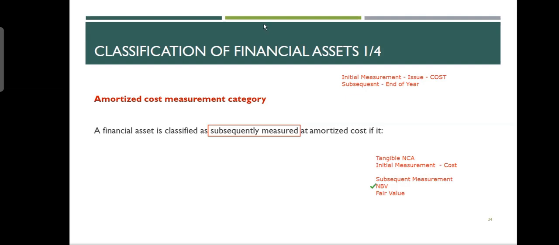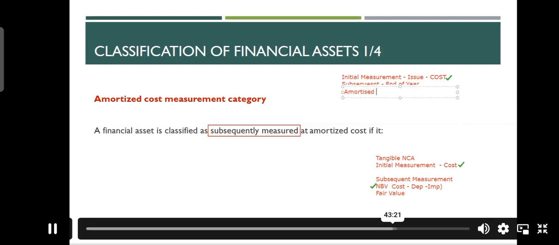So net book value was what? Net book value was cost minus depreciation or minus impairment, whatever you call it. So this was your net book value, or you do it at fair value, like market value. I'm going to use the same thing here. Here I say that initial measurement is at cost, just like you put here at cost, here is also at cost. All financial instruments. But subsequent measurement could be at amortized cost or at fair value.